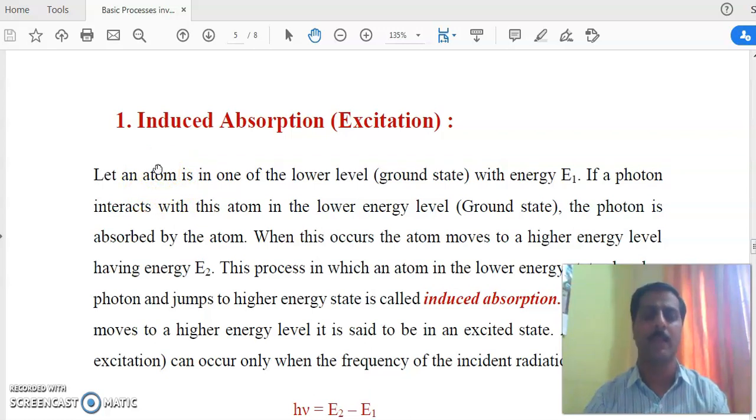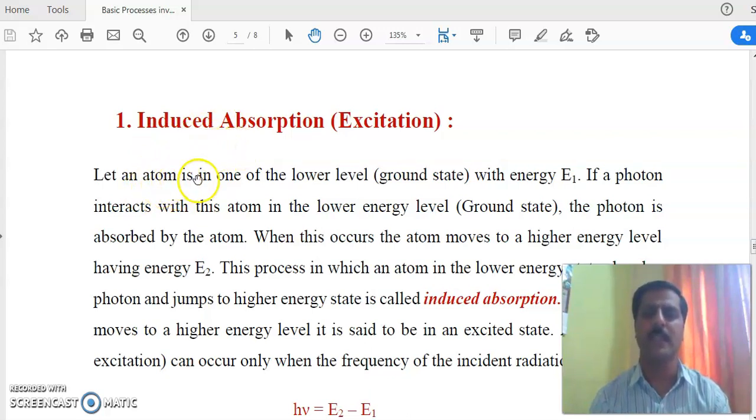So let me clear this up. Matter is in three forms: solid, liquid and gas. In solids, when we explain the various processes, we use electron. In liquids we use atom. In gases we use molecules. Here I am using atom, but you may use electron or molecule. To explain this term I am using atom.